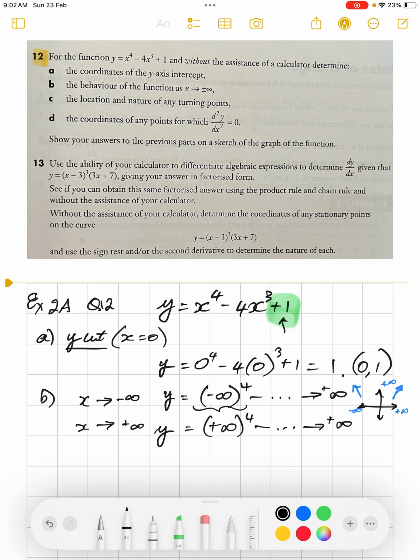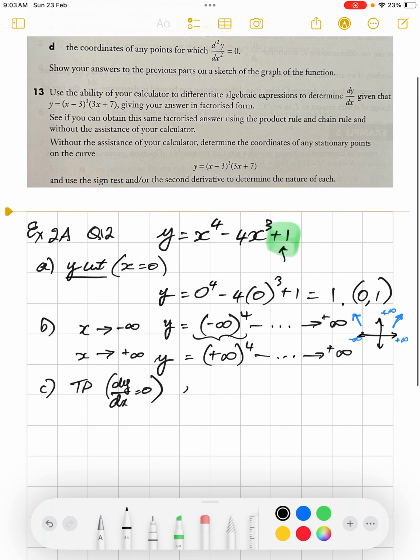Part C. The location and nature of turning points. Turning points happen when dy/dx equals 0. Let's get the derivative. dy/dx will be 4 times 1, 4 ones are 4, and drop that 4 down to a 3. Now 4 threes are 12, and drop that 3 down to a 2, and 1x to the power of 0 is 0.